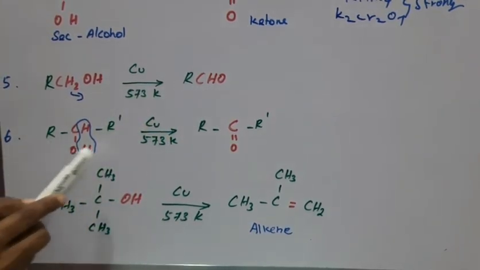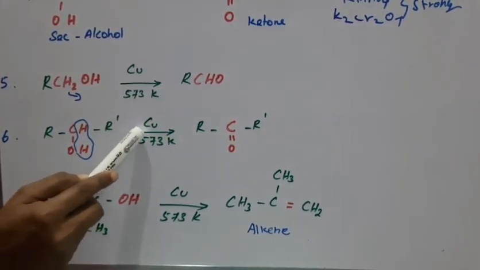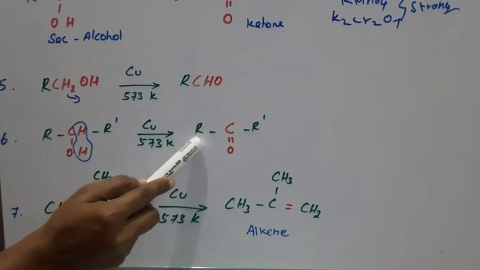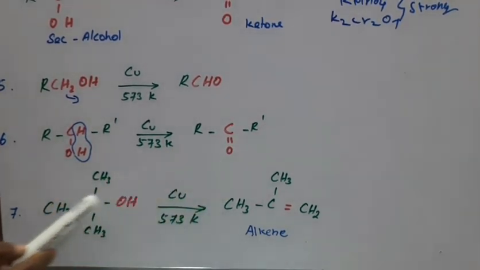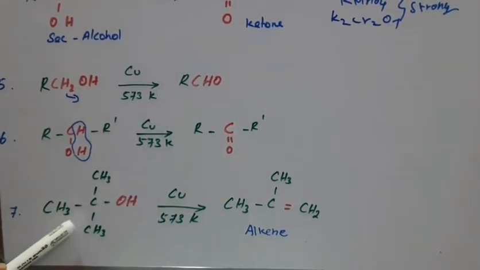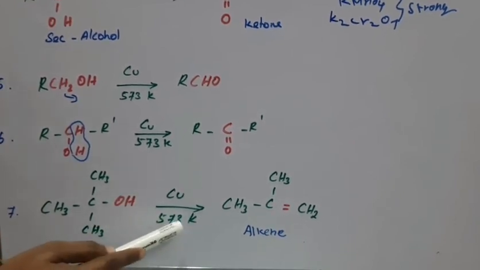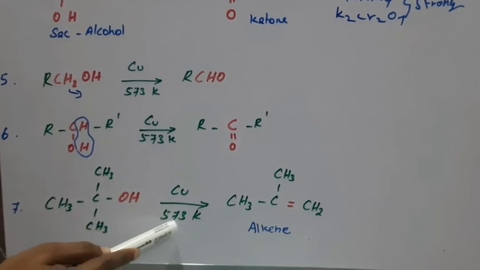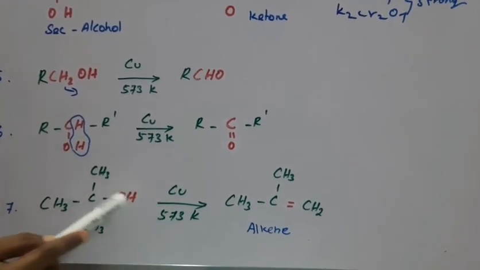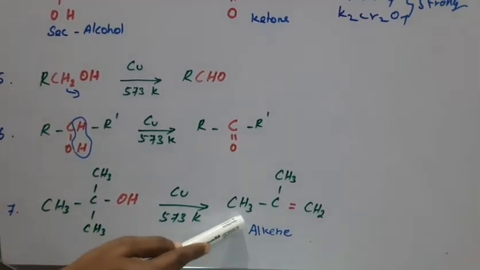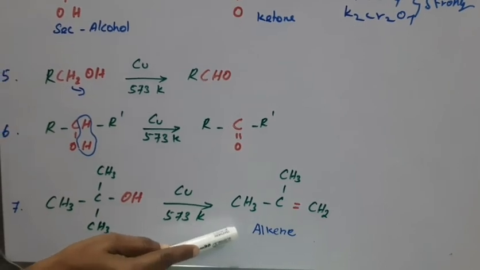At the same time, secondary alcohol with copper at 573 gives ketone. Tertiary alcohol does not undergo oxidation reactions; it undergoes dehydrogenation to form alkene.